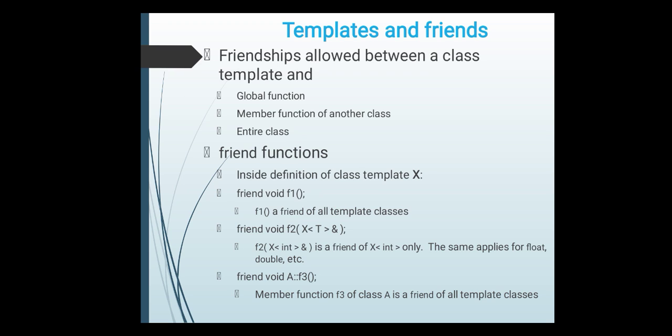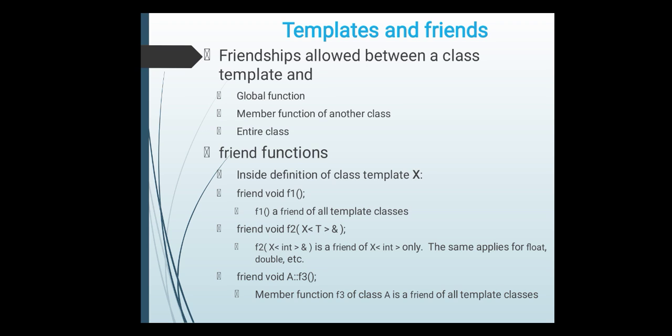Now, can we define a friend function inside our template class? Friendship is allowed between a class template and a global function, as well as a class template and a member function of another class, as well as a class template and an entire class. We can define the friend function inside the definition of the class template. Here are the different formats for defining the friend function inside the template class.